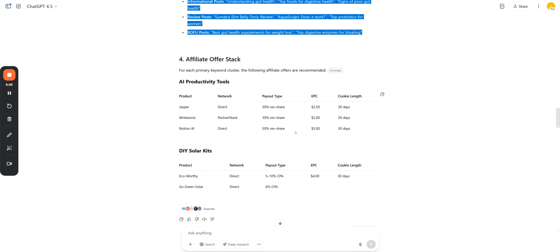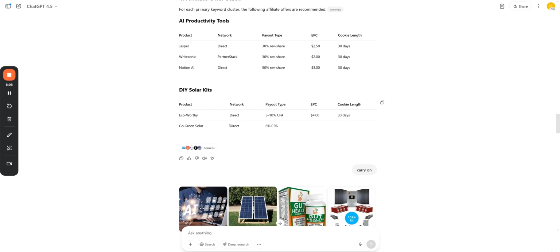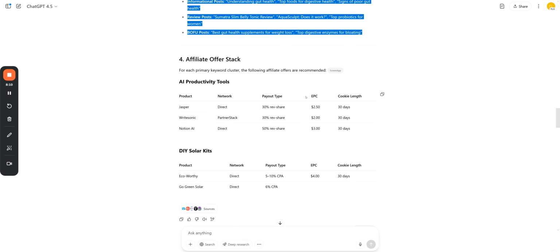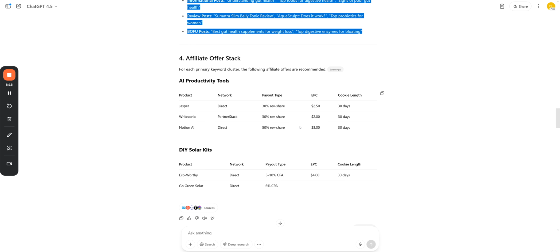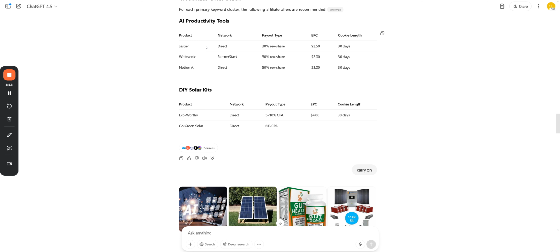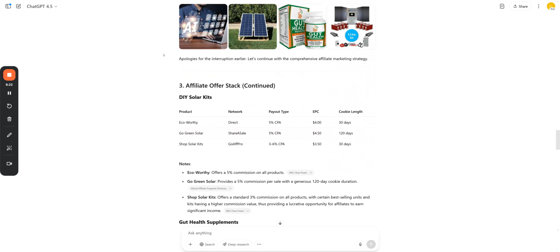Then you've got the affiliate offer stack, nice and simple. This is just some affiliate offers out there that you can promote as an affiliate, and it will give you the payout type. Obviously check that with the site as well, but some good ideas for AI productivity tools, DIY solar kits, and this is just for the top 3. You've got the network Direct, ShareASale, GoAffPro, and then obviously check the payout type as well.